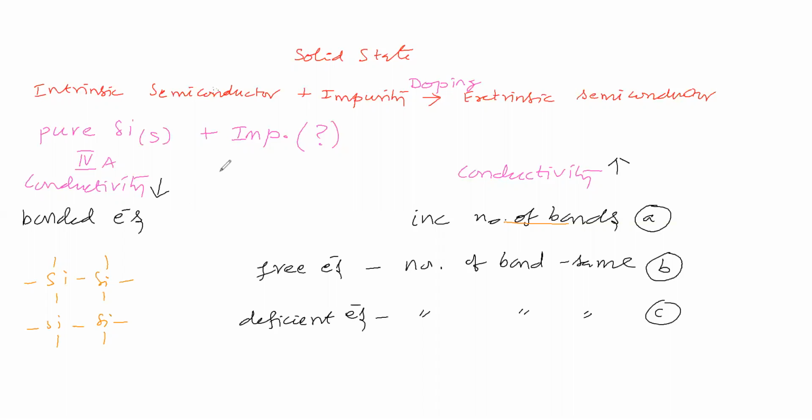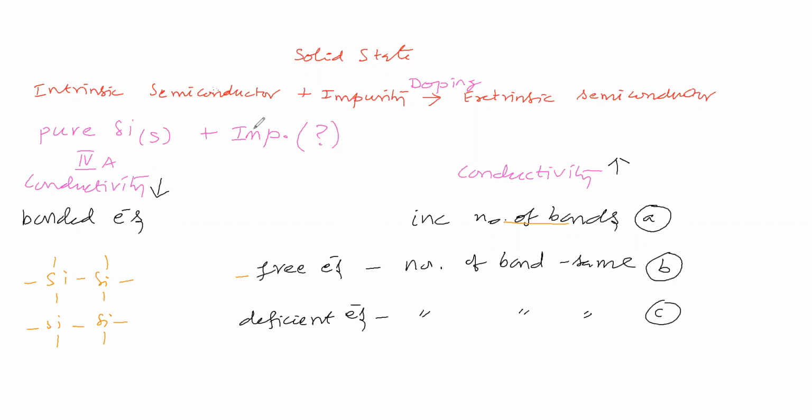Now silicon's valence is 4, so it can make 4 bonds. Now we will take the impurity that makes the same 4 bonds and has an extra valence electron. It is possible